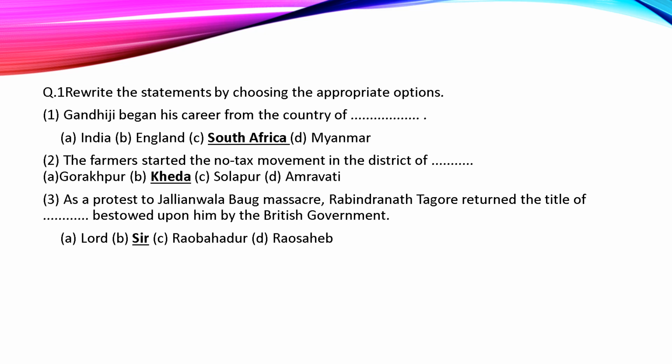Its answer is Kheda. As a protest to Jallianwala Bagh massacre, Rabindranath Tagore returned the title of Dash bestowed upon him by the British government. Which title was given to him? Sir title was given to him by the Britishers, and that he has given back to the British government, because he was also upset with the Jallianwala Bagh massacre tragedy. He was not satisfied with the Britishers, he was angry with them.